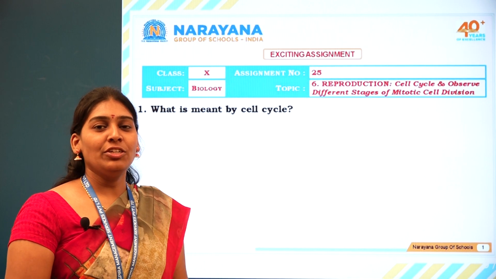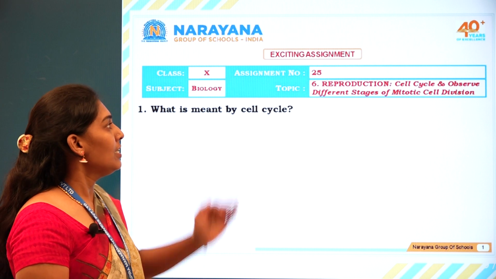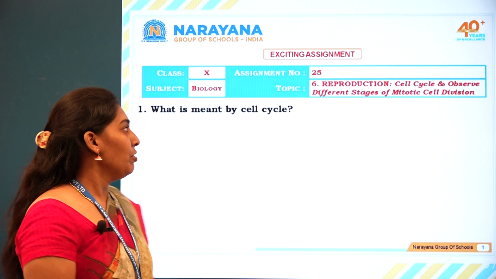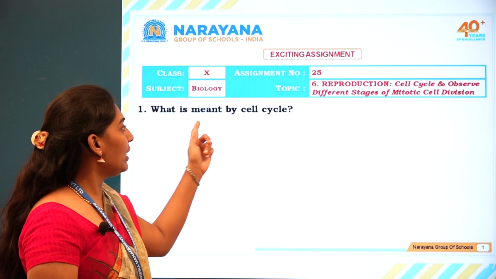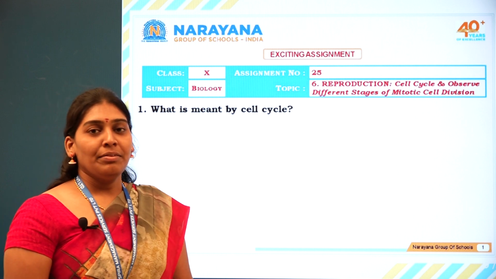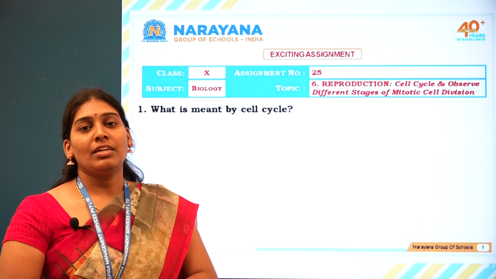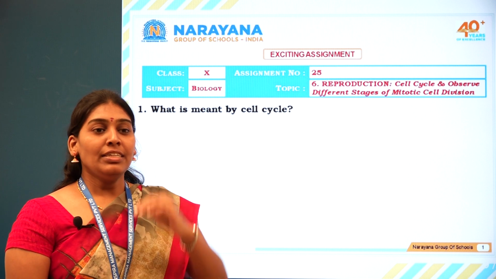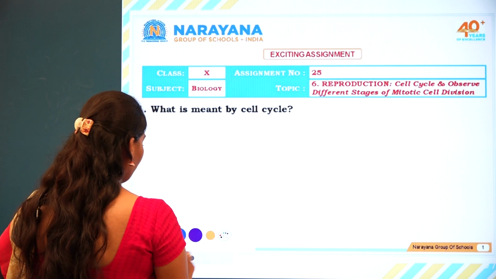Good morning. Today we are going to discuss one of the exciting assignments from class 10th on the topic reproduction. So let us discuss the questions one by one. The first question: what is meant by cell cycle? The cell cycle is nothing but the sequential events that occur in the cell for cell division. So let us go for the top writing answer here.